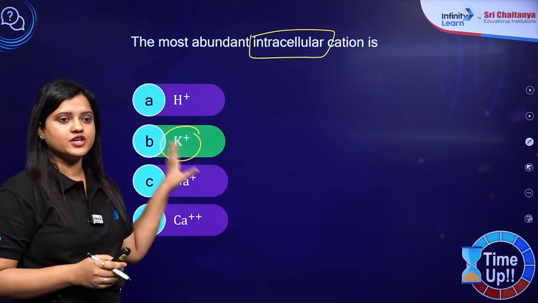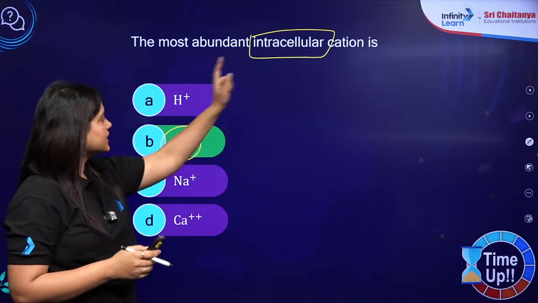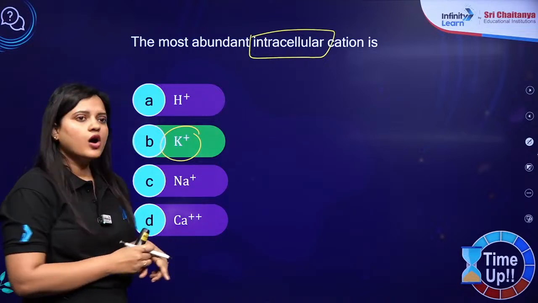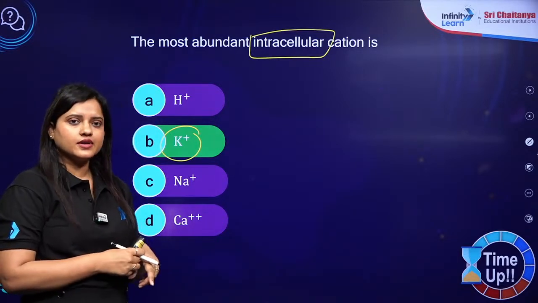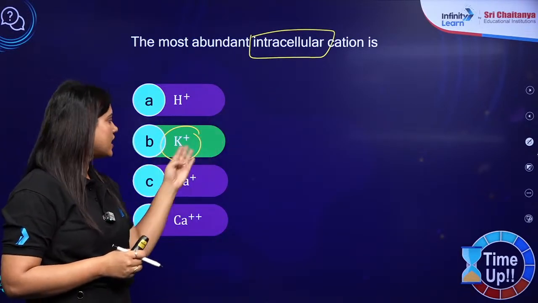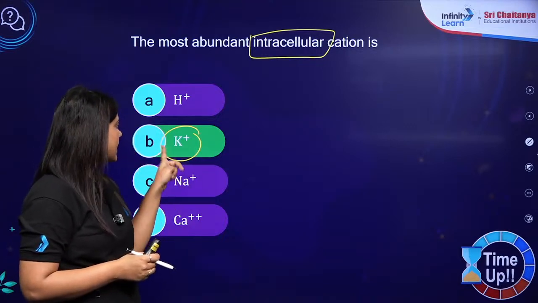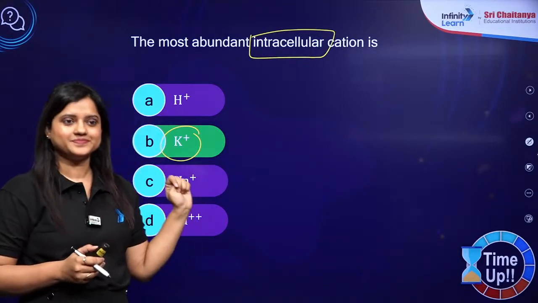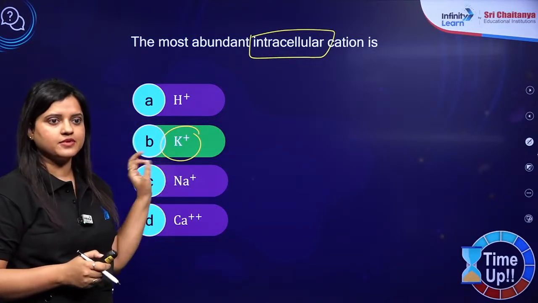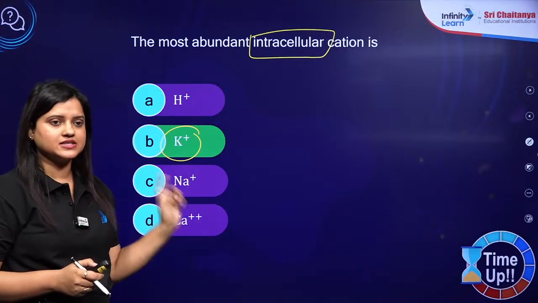सबसे ज़्यादा पाया जाने वाला सेल के अंदर cation कौन सा है? They are asking about cation. Cation is positively charged and it should be potassium. याद रहेगा? Next time write it down please, asked in NEET.